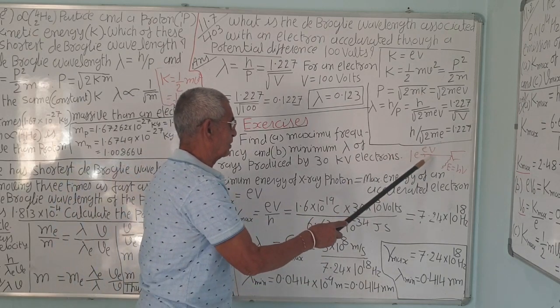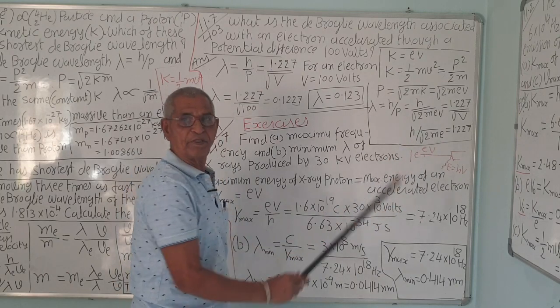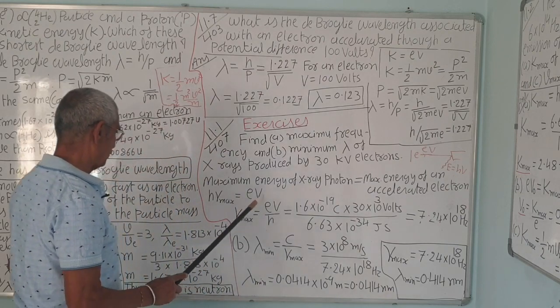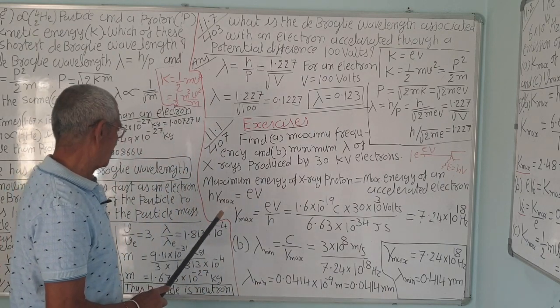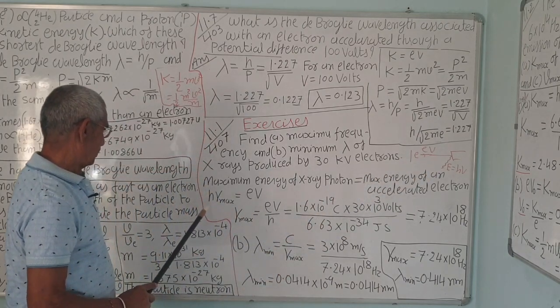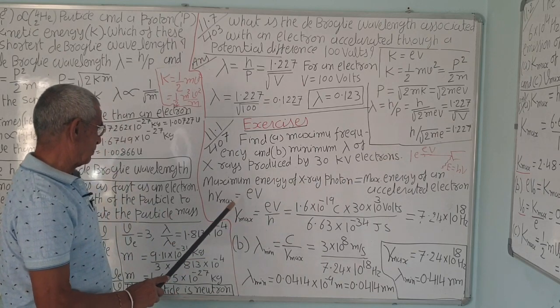Because potential difference is the work done per unit charge. For each electron charge, the work done will be eV. If it is a charge Q, then QV. The electron moves, that is eV, and that is equal to the energy of the photon. That whole energy converts into a photon. So, h nu, this is the principle of X-ray production. h nu maximum is equal to eV.